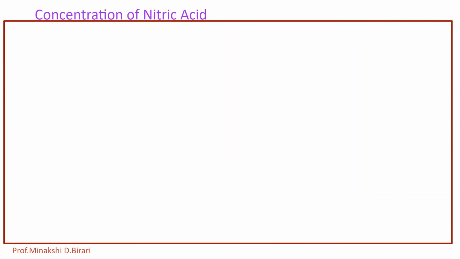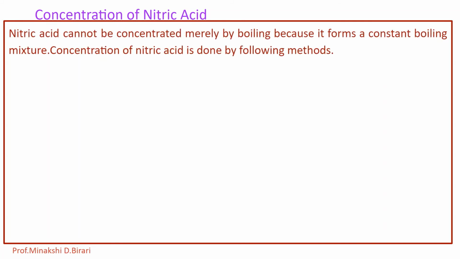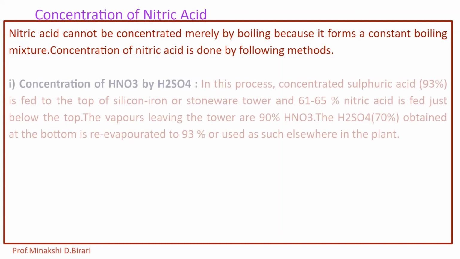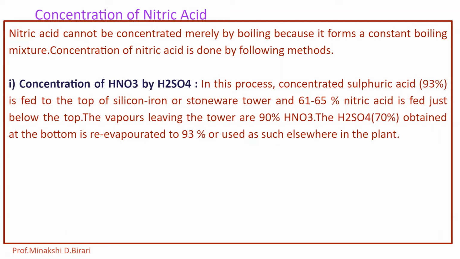Now the nitric acid which is obtained by using Ostwald's process has different concentrations. Nitric acid cannot be concentrated merely by boiling because it forms a constant boiling mixture. Concentration of nitric acid is done by the following methods. First, concentration of HNO3 by H2SO4, and second, concentration of HNO3 by Mg(NO3)2.